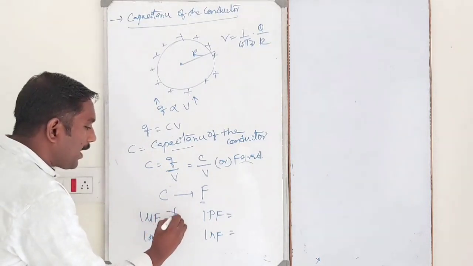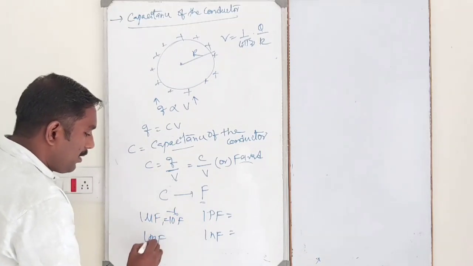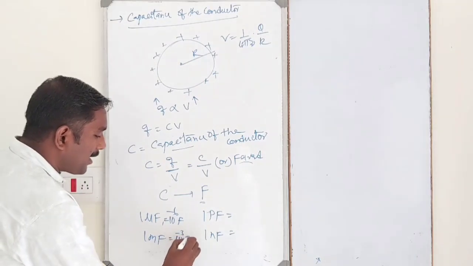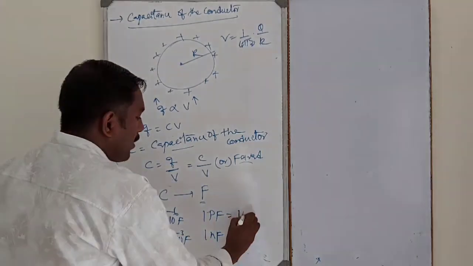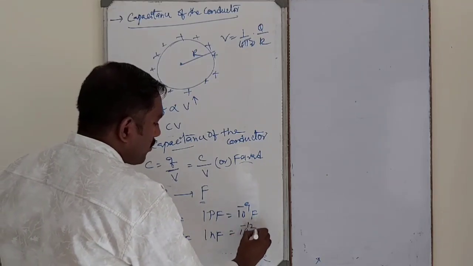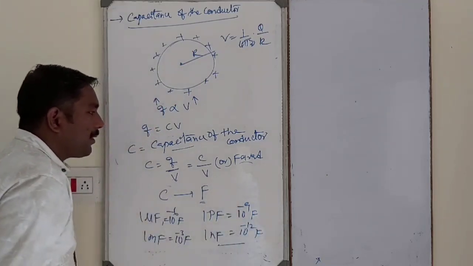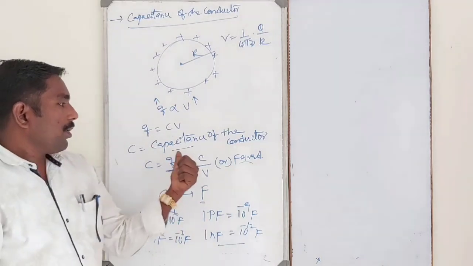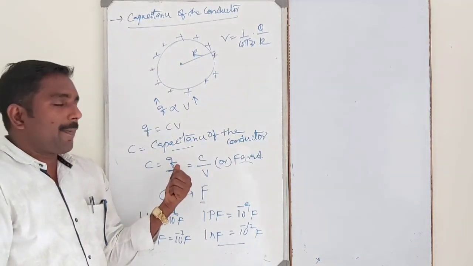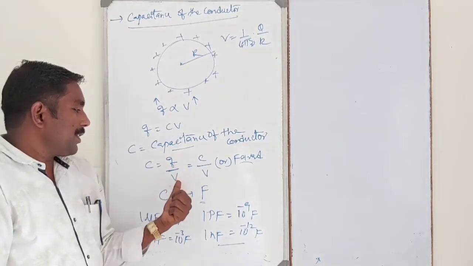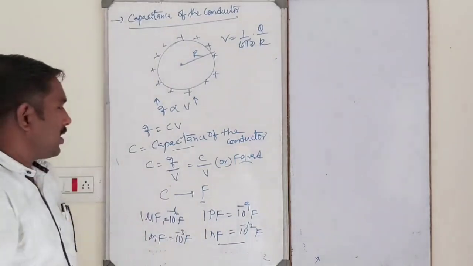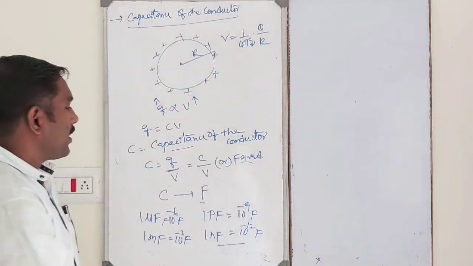Microfarad means 10 power -6 farads. Millifarad means 10 power -3 farads. Pico means 10 power -12 farads. Nano means 10 power -9 farads. So capacitance of the conductor is defined as the ratio of charge on a conductor to its potential, or increase in potential. This is nothing but capacitance of the conductor.